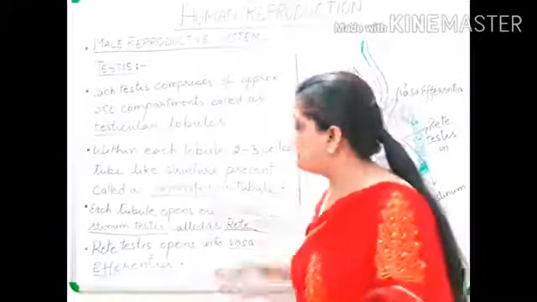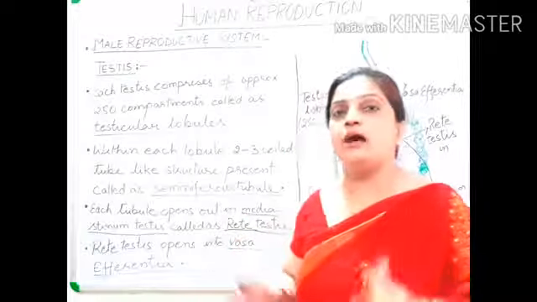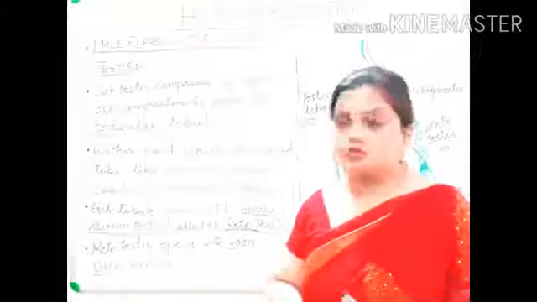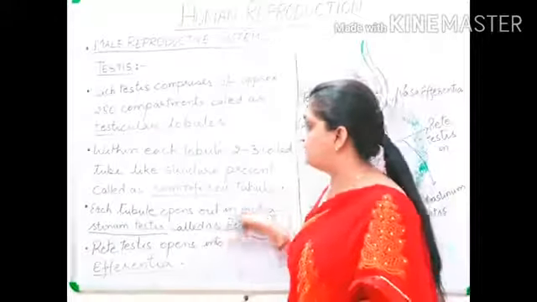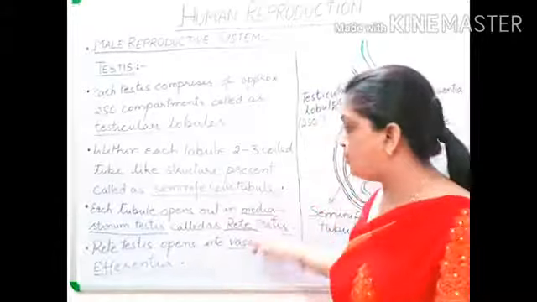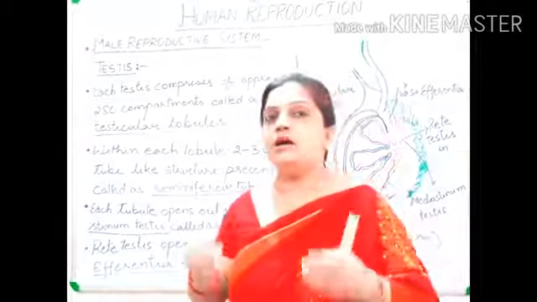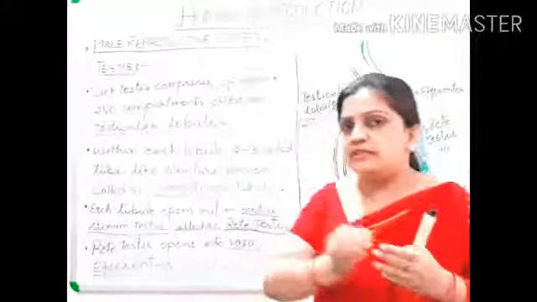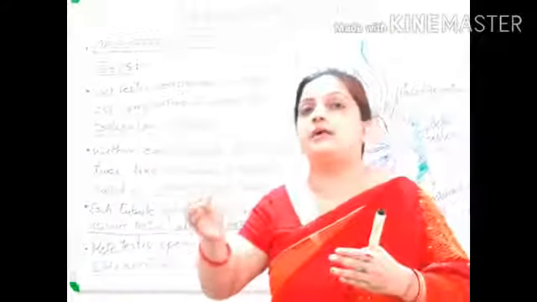All these parts which I have told now are present within the scrotum. Your testicular lobule, seminiferous tubule, rete testis, and vasa efferentia all are present within the scrotum. The vasa efferentia is now near the inguinal canal.